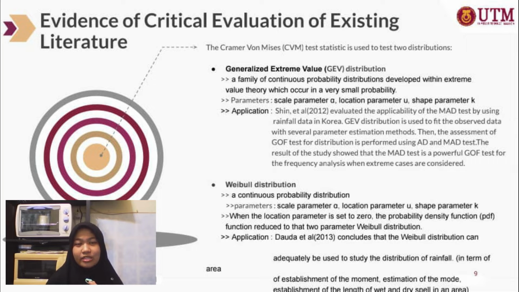For the Weibull distribution, it is a continuous probability distribution. This distribution also uses three parameters, which are scale parameter alpha, location parameter U, and shape parameter K. For the condition of the parameter, when the location parameter is set to 0, the probability density function PDF is reduced to the two-parameter Weibull distribution. For the application, on research, Dauda et al. 2013 concludes that the Weibull distribution can adequately be used to study the distribution of rainfall in some terms. Next page.